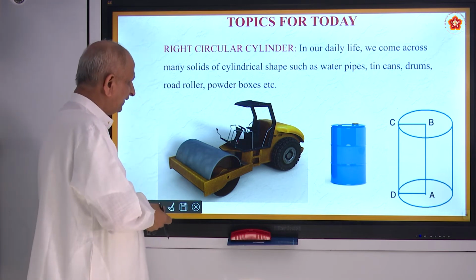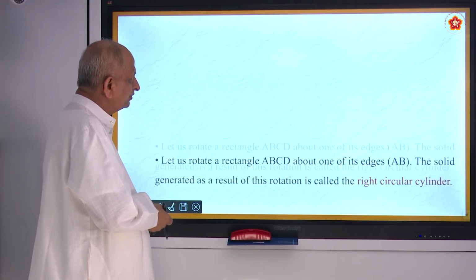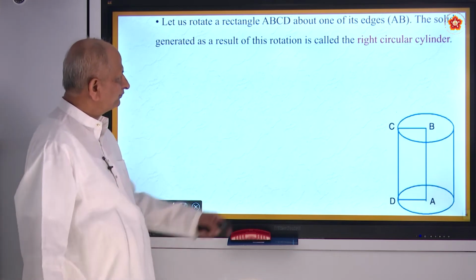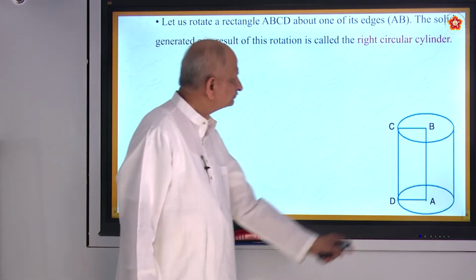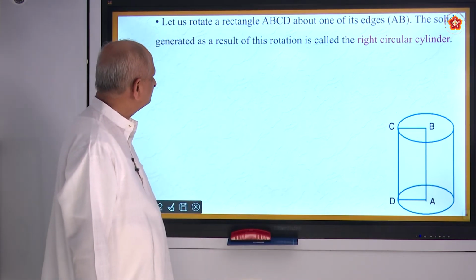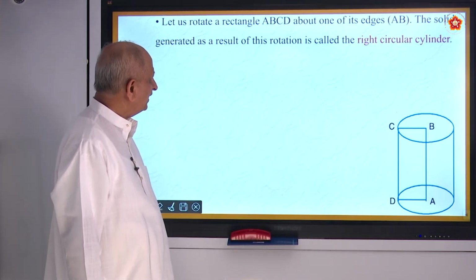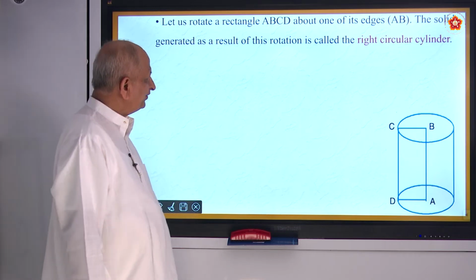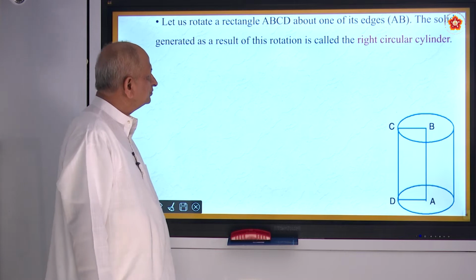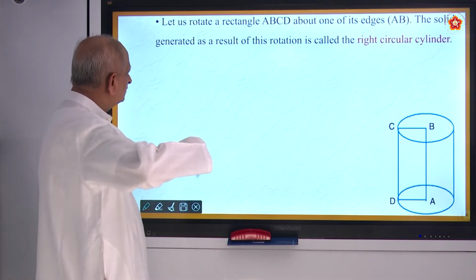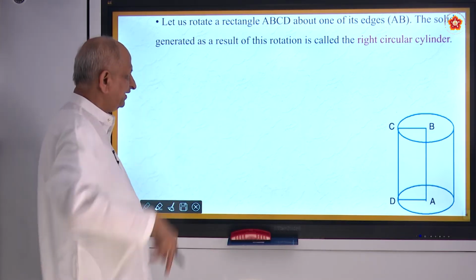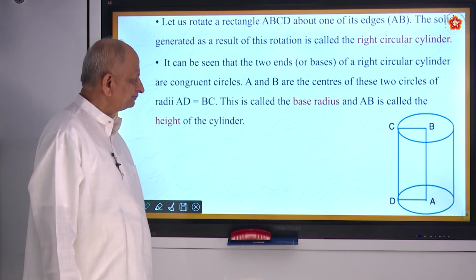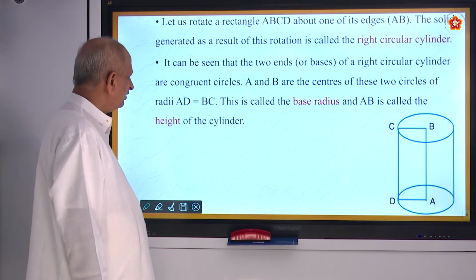Now you come to the topic. Think of a cylinder. How can you get it? It is a rectangle ABCD. When the rectangle ABCD is rotated, you get a right circular cylinder. Alright?